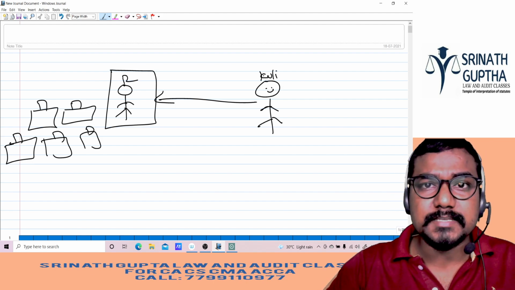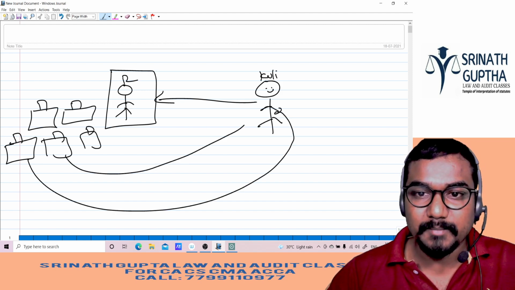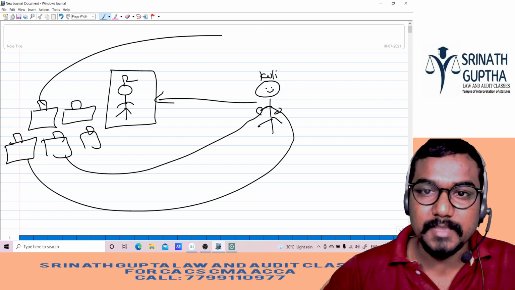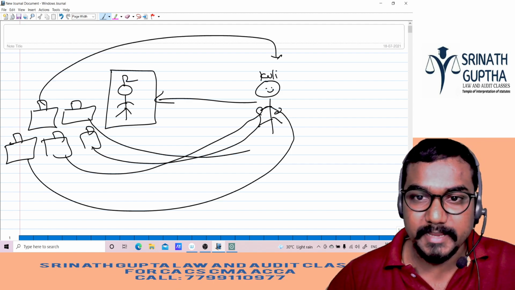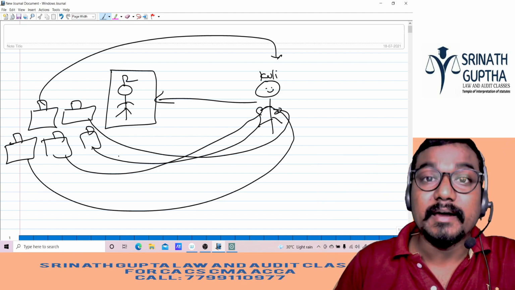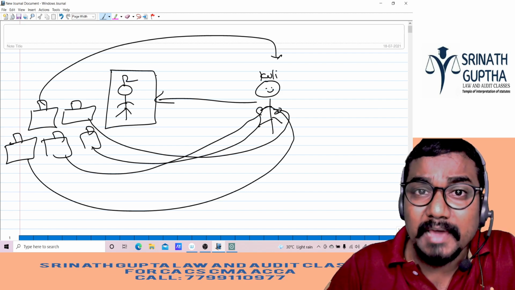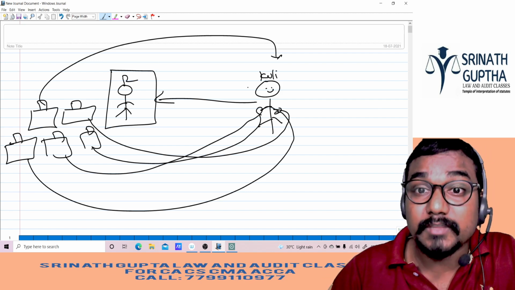Coolie came along with coolie dress, and he's taken these 5 bags in his hands. Beta, two bags, and 1 bag is on his head. Coolie came, he has taken the 4 bags in the 2 hands and 1 bag on the head, and is going towards the railway station. And R is not stopping him. R is not stopping the coolie, and R is following the coolie till the bus